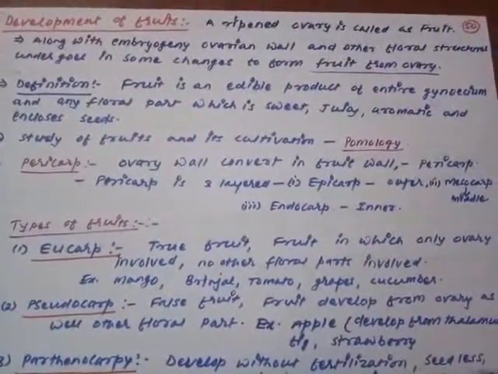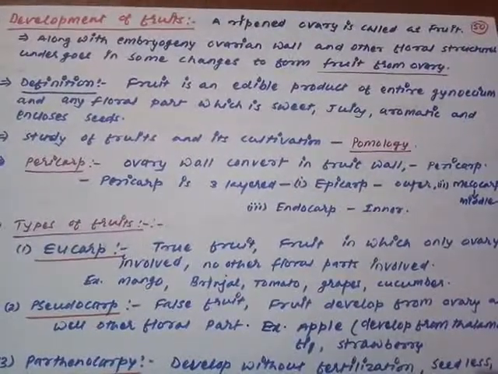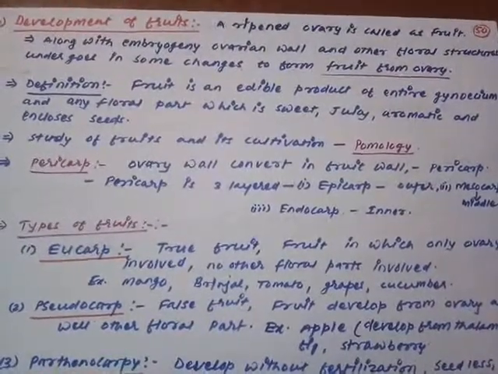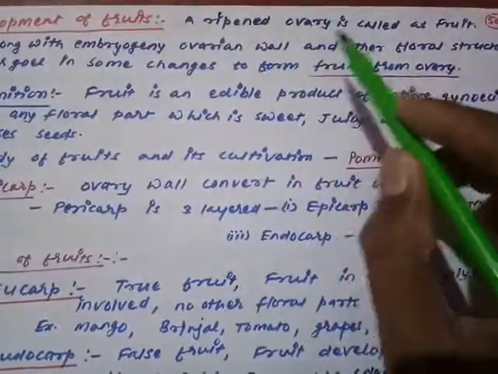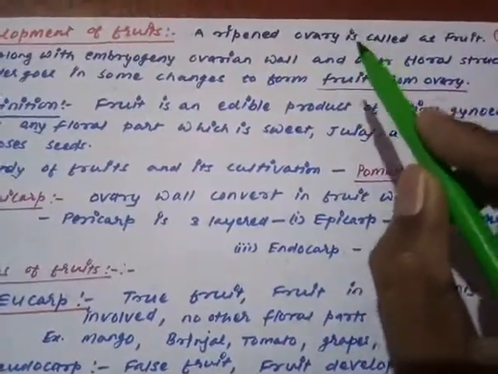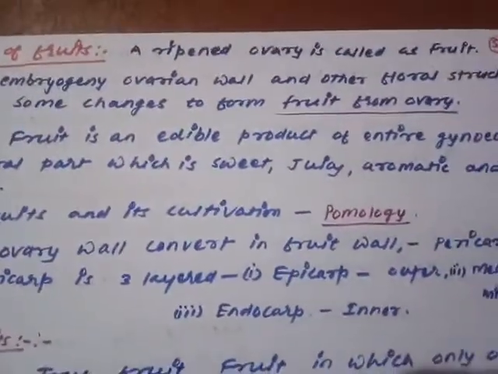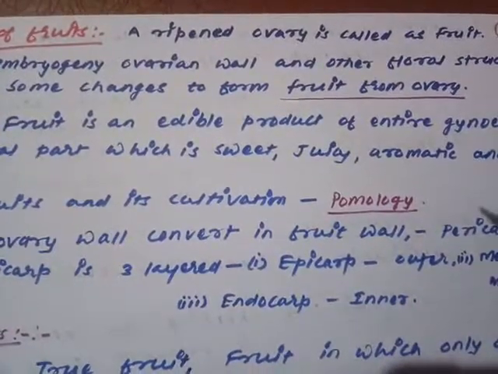So my dear child, when the ovule is getting converted into the seed, at that time the remaining ovary gets mature, and that mature and ripened ovary is considered as the fruit. So what is fruit? Fruit is itself a modification of the ovary. What we are saying is, the ripened ovary is called the fruit.